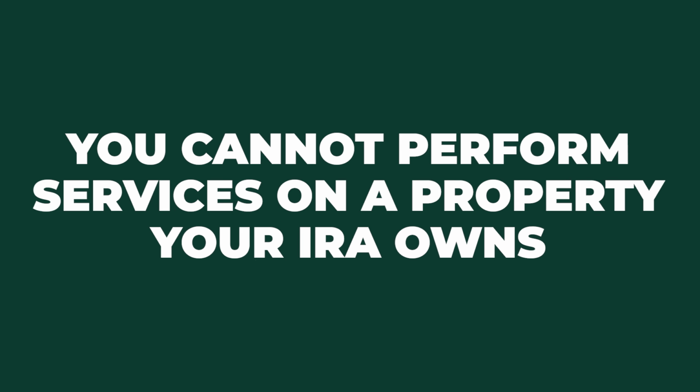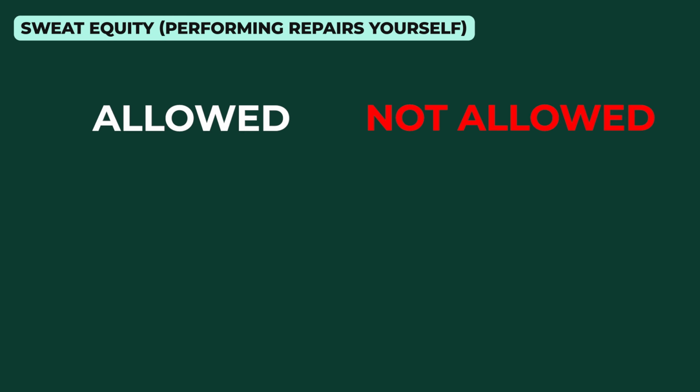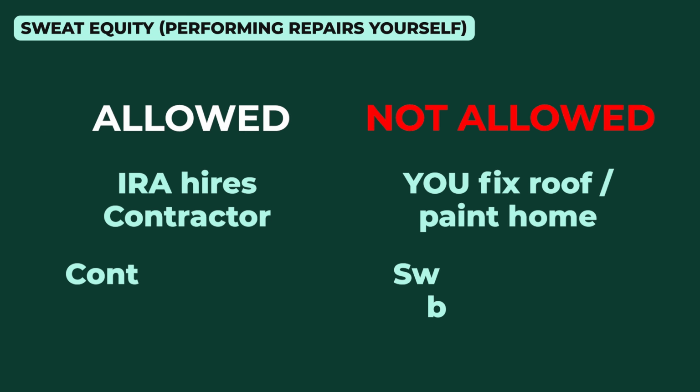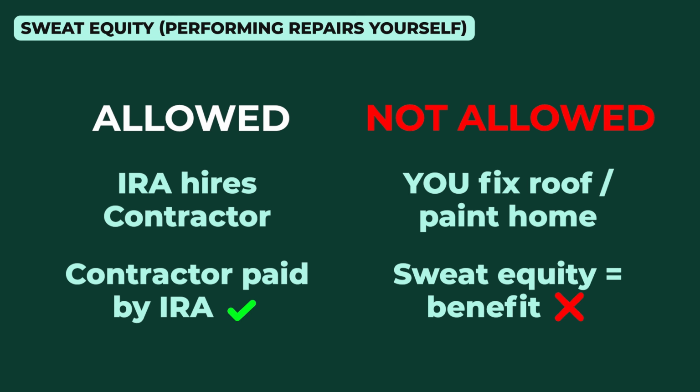Now, there's another one that commonly comes up for real estate investors who are buying rehab type properties, whether these are being flipped or held for rent, and that is you cannot perform services to a property that your IRA owns. So if I go buy a property and I'm going to rehab it, my IRA can own it and it can pay someone else to rehab it, a contractor, a handyman, whatever it may be, but it can't be paying me or any disqualified person to go put on the tool belt and do the work.